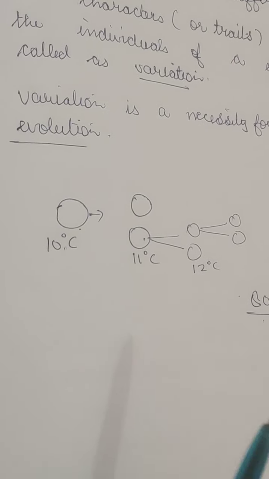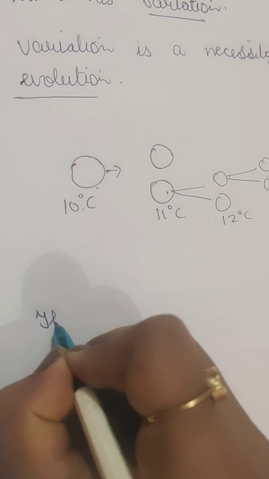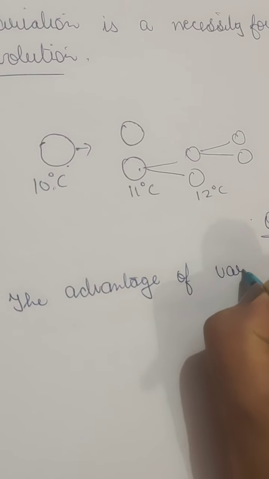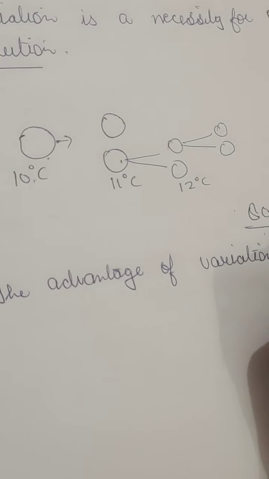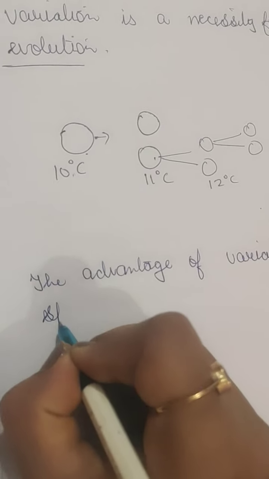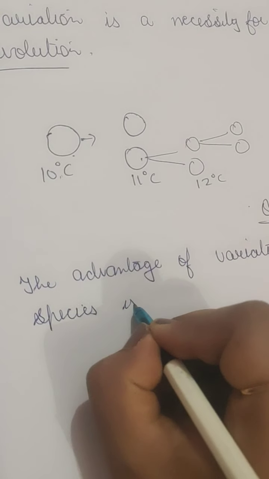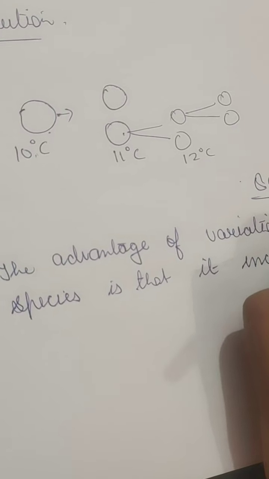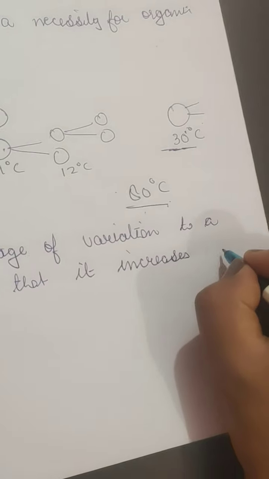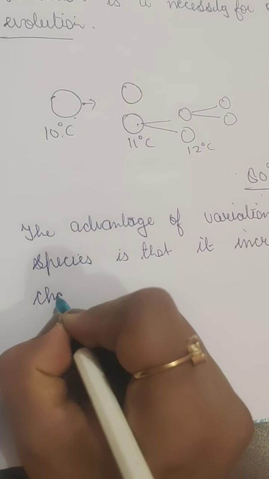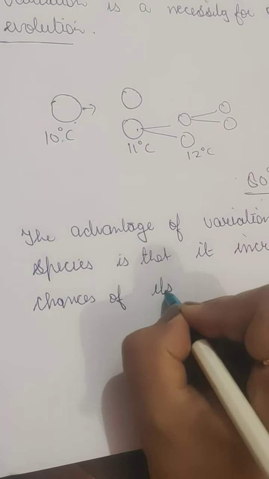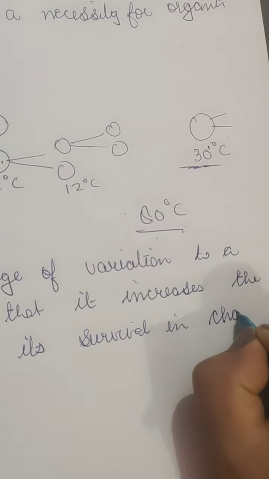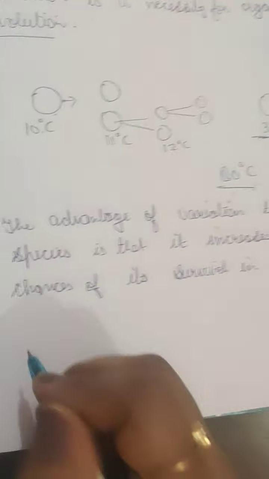So the advantage of variation to a species is that it increases the chance of its survival in a changing environment.